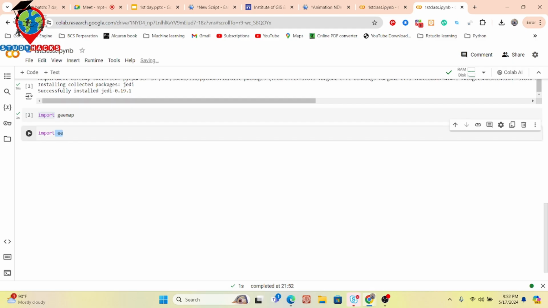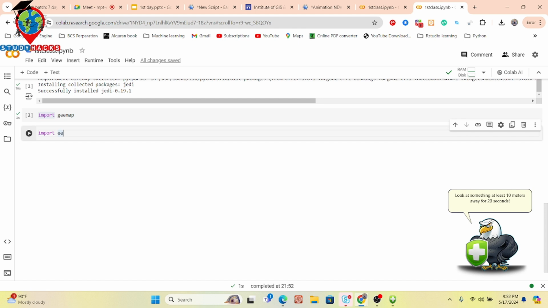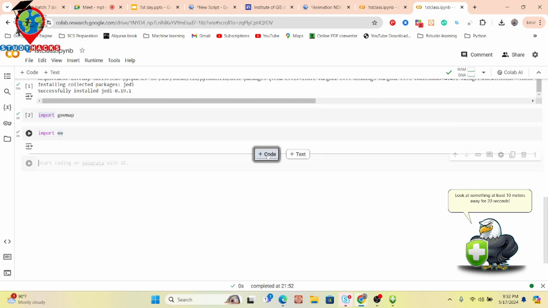In this code editor, some libraries such as NumPy, Matplotlib, and Pandas are already installed. The Earth Engine library is also installed in Google Colab. So I simply import the Earth Engine library. It is also done, and you can see there is no problem. I take a new cell and put here ee dot.